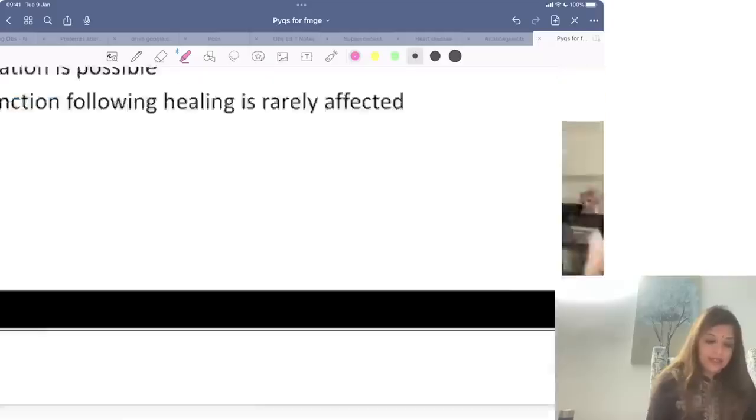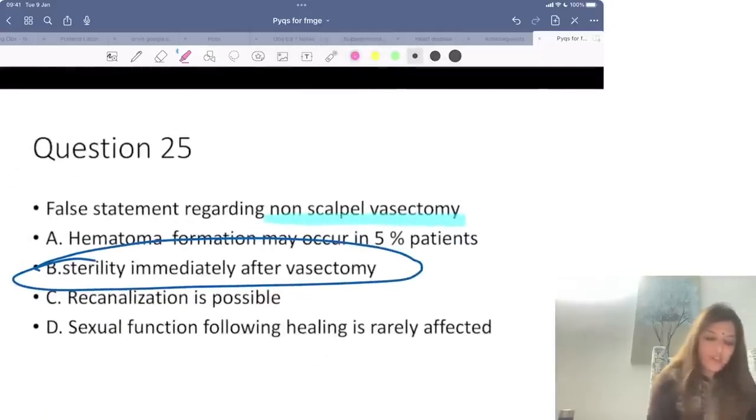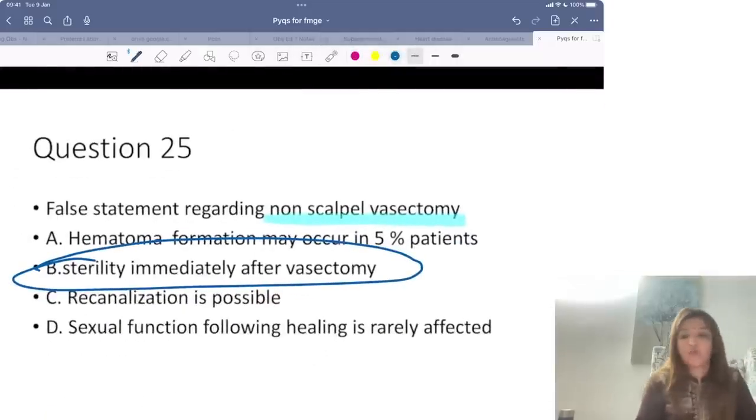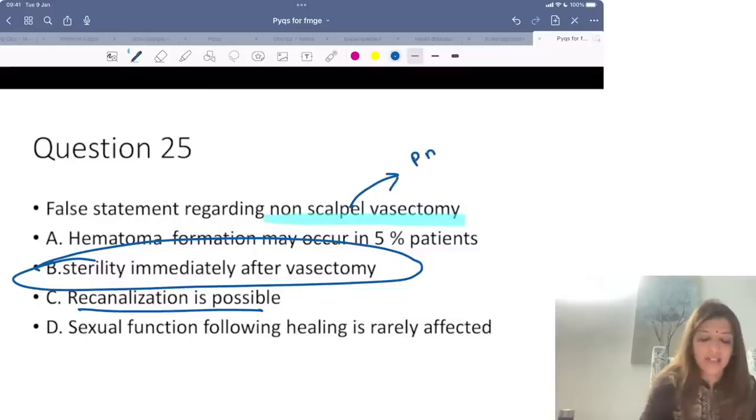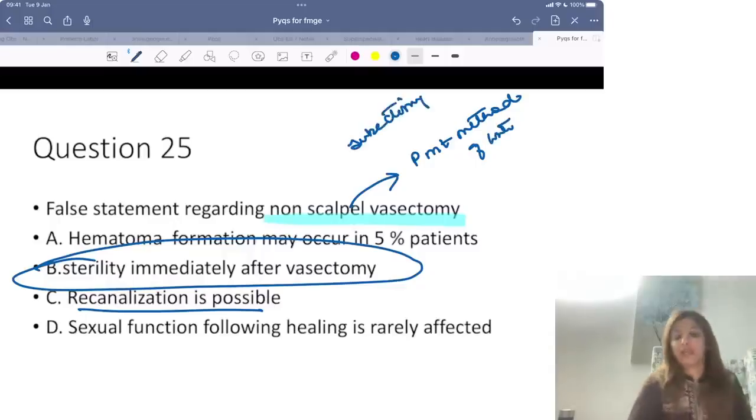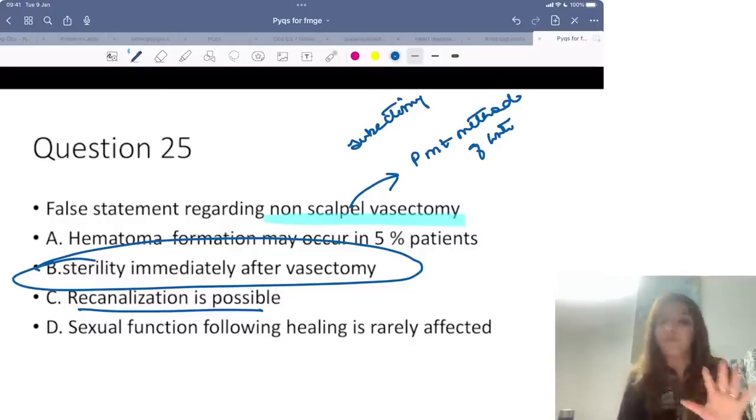Now, over here they are saying hematoma formation may occur. Yes, it may occur. Recanalization is possible. Yes, it is possible. Sexual function following healing is rarely affected, and that is true. Sexual function is rarely affected. But remember, although recanalization is possible after vasectomy, still vasectomy is taken as a permanent method of contraception. Whether it is tubectomy or whether it is vasectomy, you are not going to say that they are reversible methods. They are not reversible methods. They are permanent methods, right?